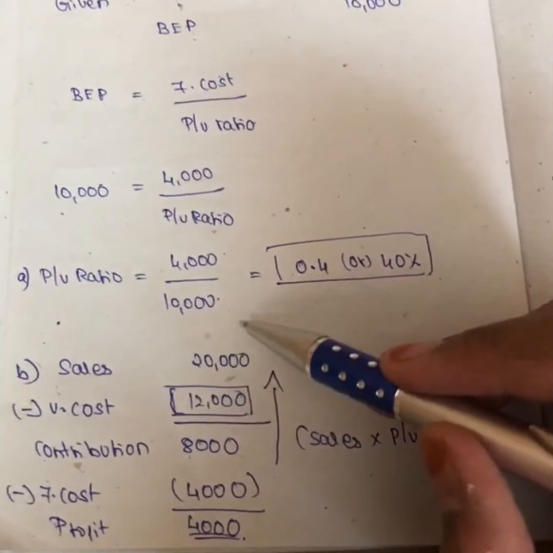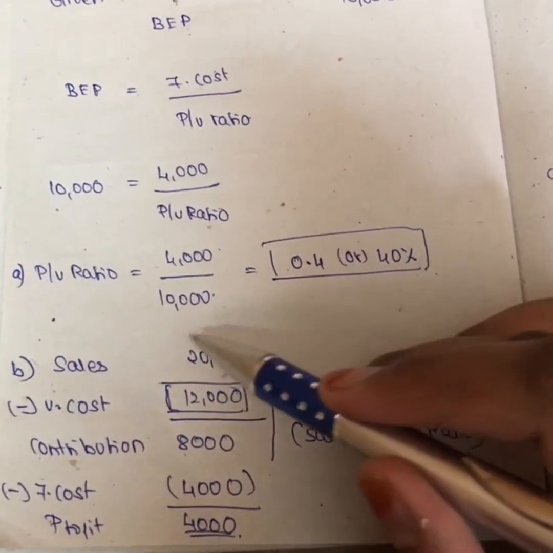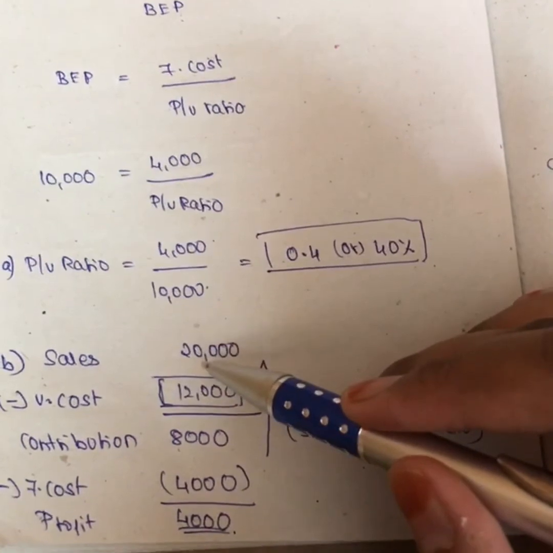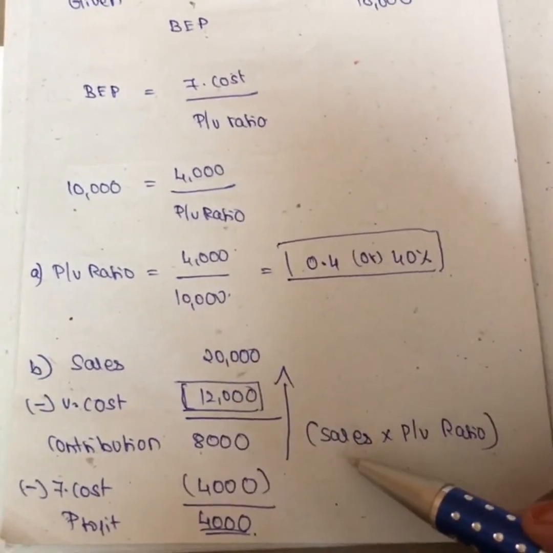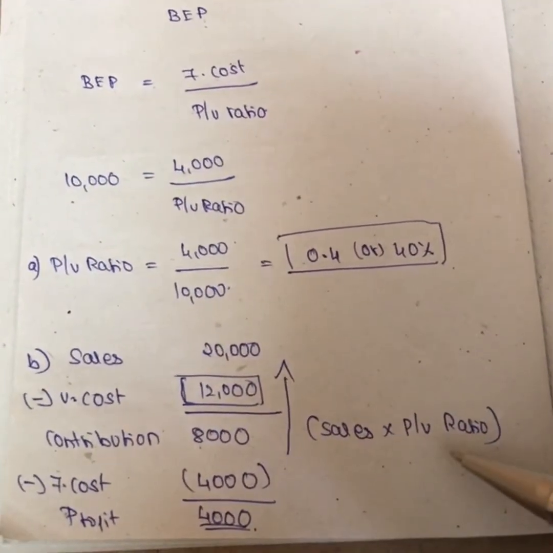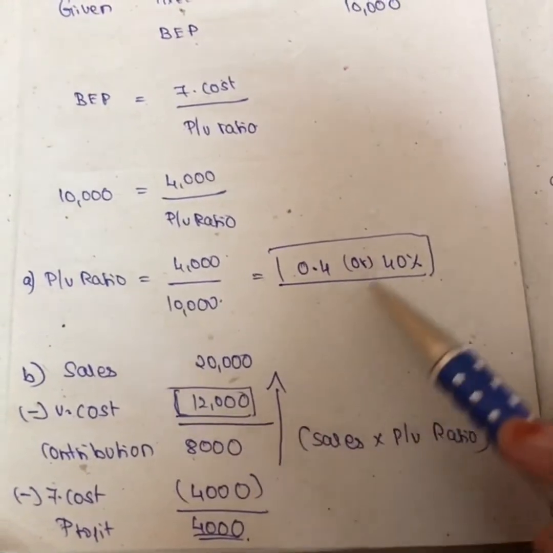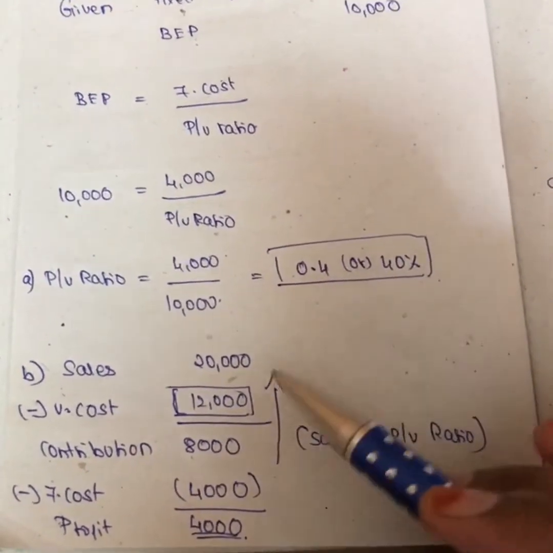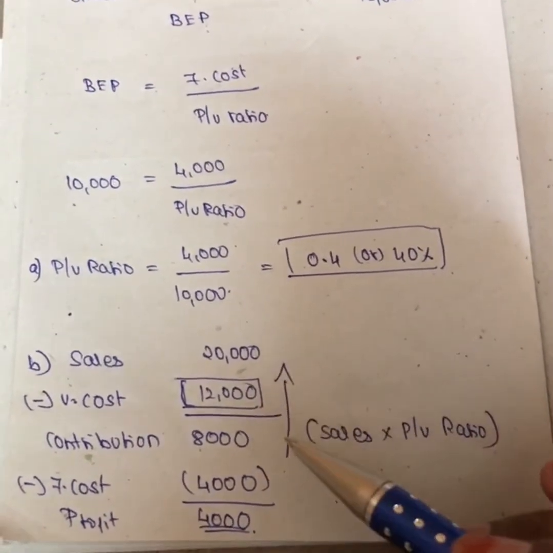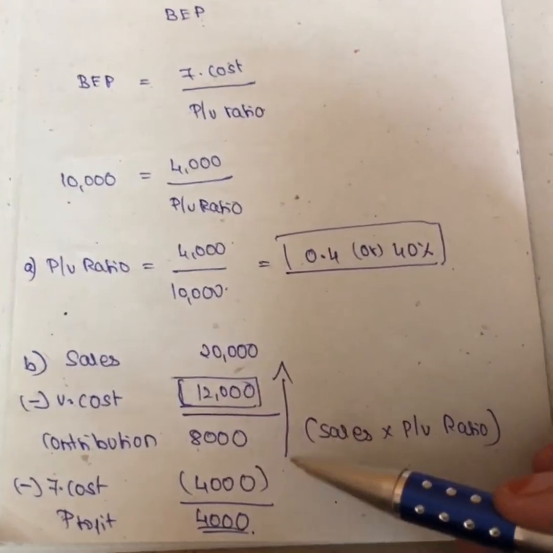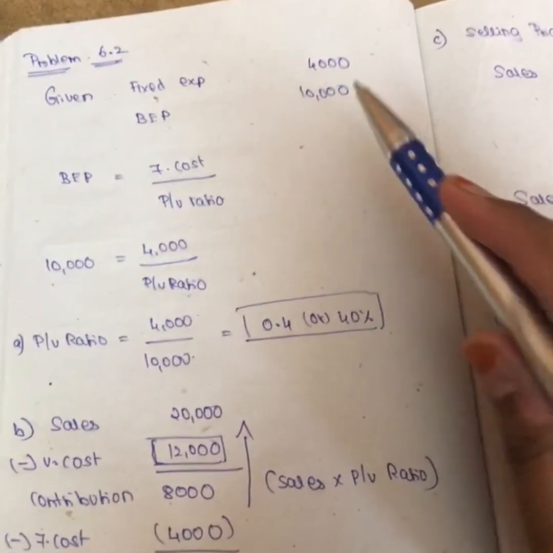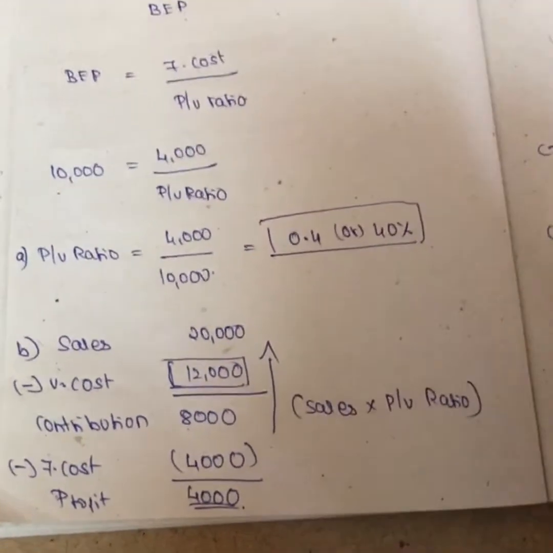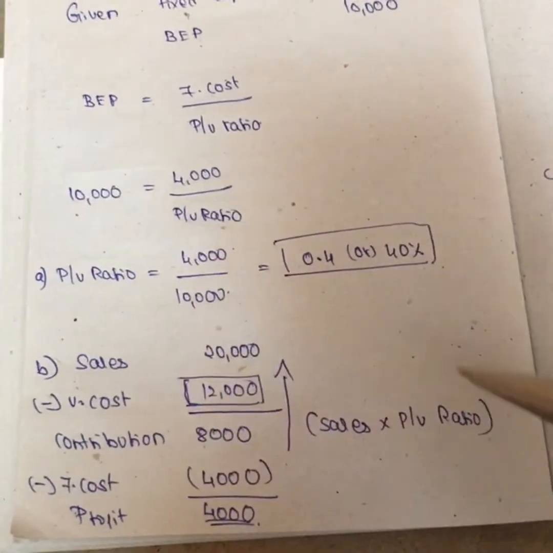Okay, so it's very important, girls. If I don't know any figure like variable cost, it's better you always use this formula: sales into PV ratio, we get the contribution. So sales is 20,000 into 40%, you get 8,000. If I minus these two, I get my 12,000. And fixed cost is already given in the question, so I minus the fixed cost, I get my profit. This is the second part of the question.